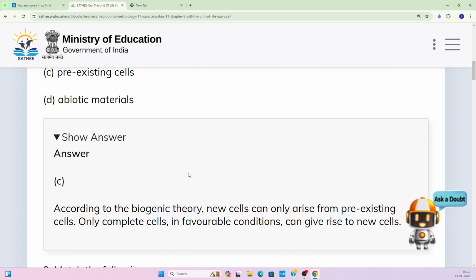So according to the biogenetic theory, new cells can only arise from the pre-existing cell, and only the complete cells in favorable condition can give rise to the new cell. So when the condition is very favorable for the growth of the plants, then what happens? These cells form the next generation cells, right?